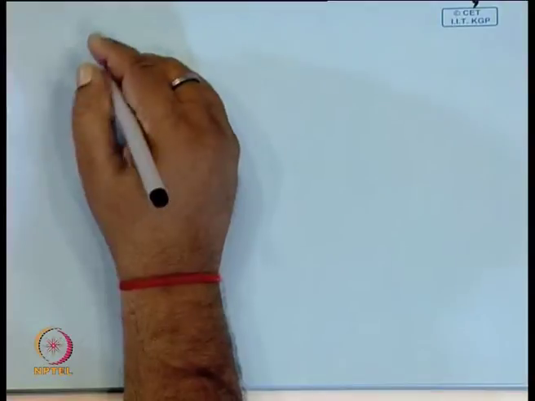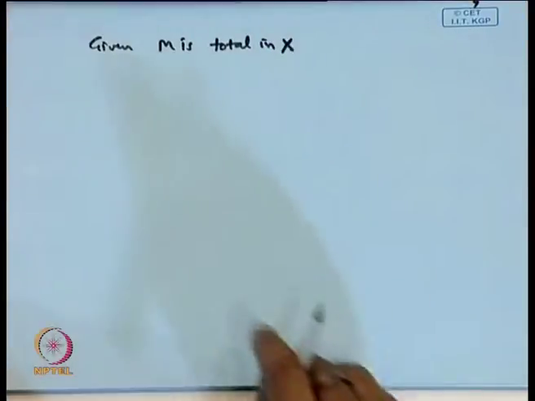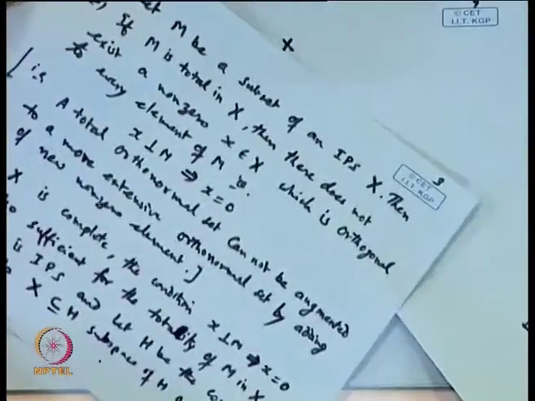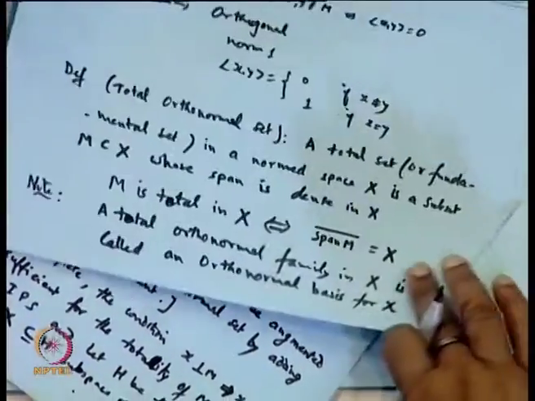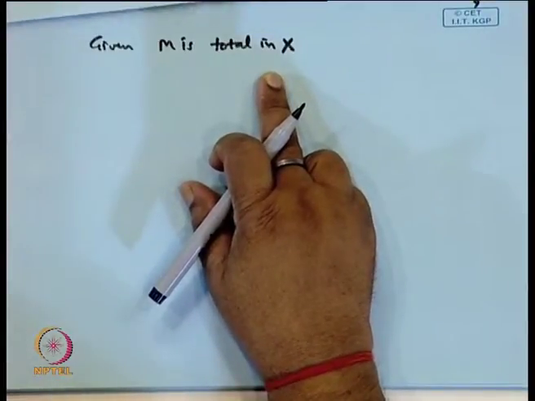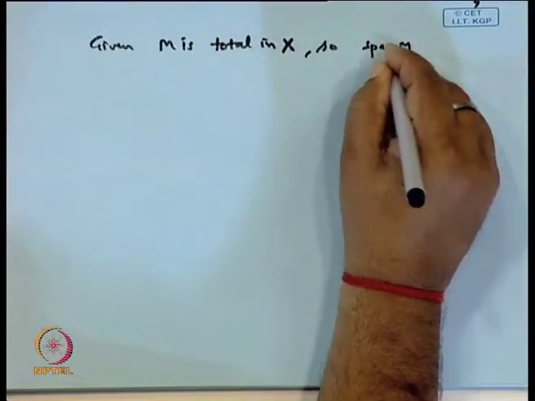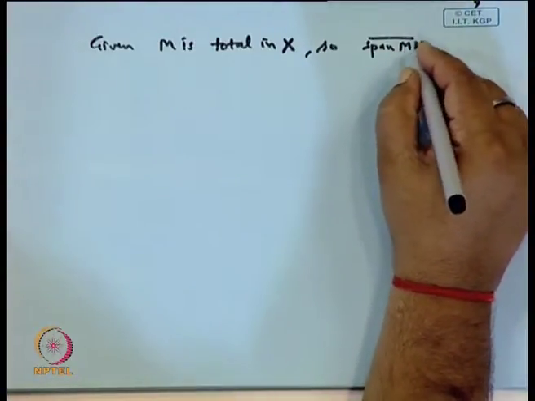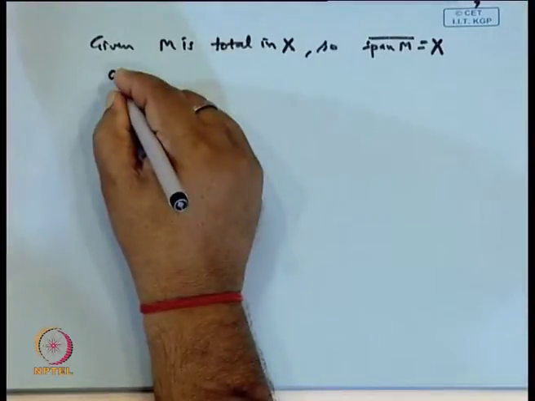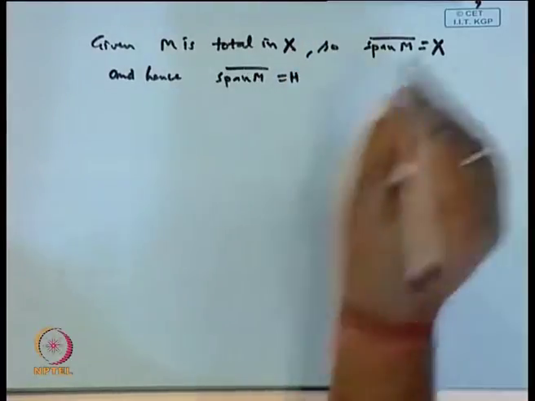Now what is given is that M is total in X. By the definition of a total set, a set is said to be total or fundamental in a normed space if the closure of its span is the whole space. So since M is total in X, the span of M is dense in X, and hence the closure of the span of M is H, because H is the completion of X.